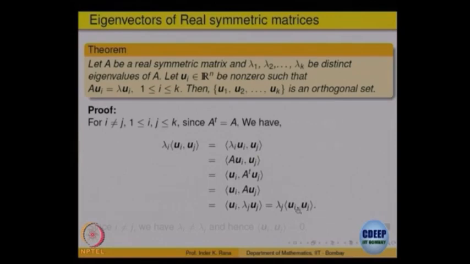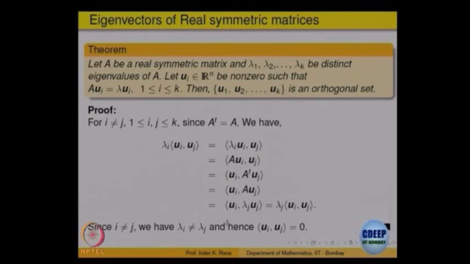So what does this imply? If i is not equal to j, lambda i and lambda j are distinct, right. So lambda i times this is lambda j times this.